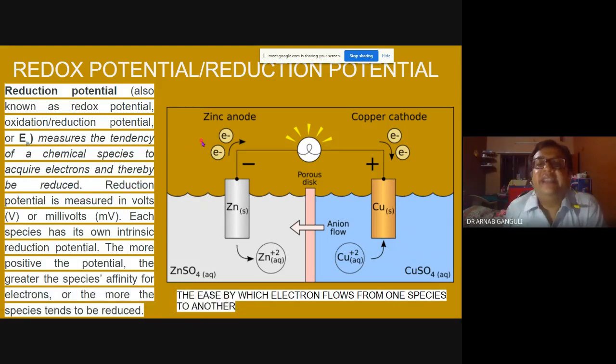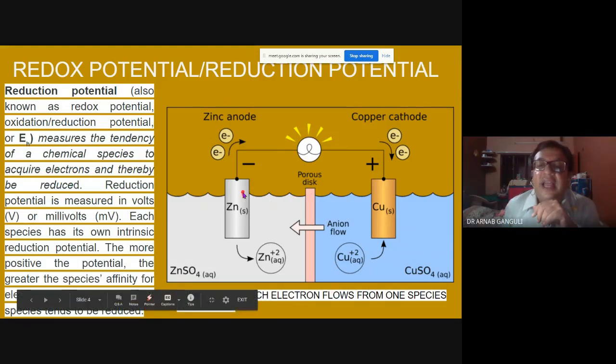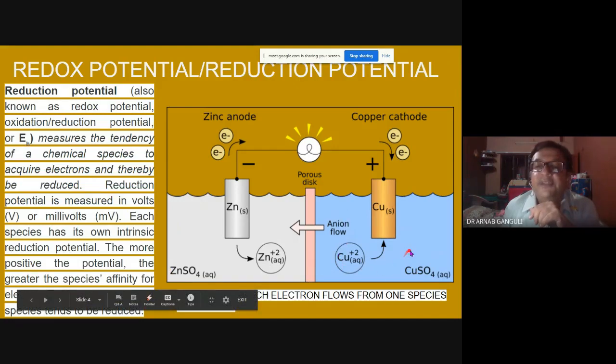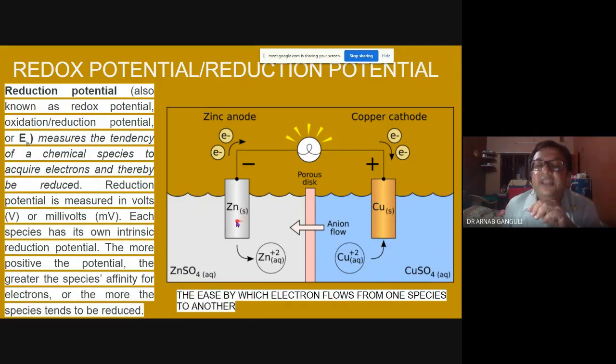So this is a Voltaic cell which you must have read. If you have, for example, two solutions in one vessel separated by a porous disc, with a zinc electrode here and a copper electrode there, and a zinc sulfate and a copper sulfate solution, and you connect them with a wire, this is more positive and this is negative. Electrons from here will flow towards here, and that flow of electrons is the electric current, and immediately you can measure it in a voltmeter.